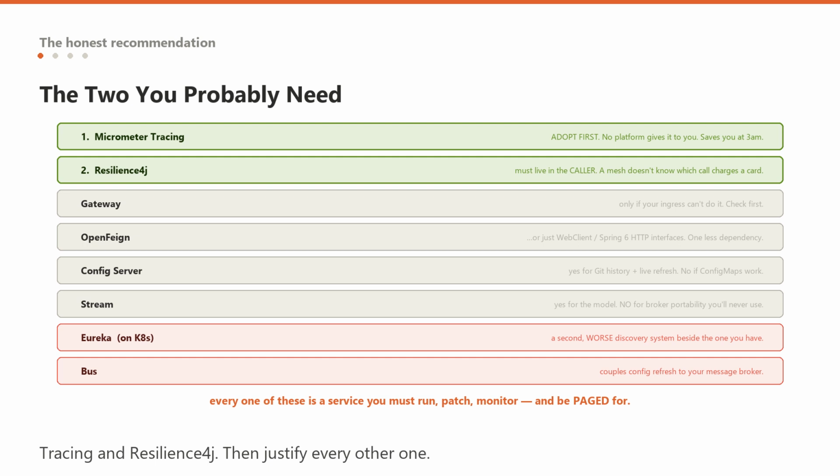And the two I would push back on hardest, Eureka, if you are on Kubernetes, because it is a second, worse discovery system next to the one you already have. And Bus, because it couples config refresh to your message broker. The correct amount of Spring Cloud is smaller than the tutorials. Every one of these is a service you must run, patch, monitor and be paged for.